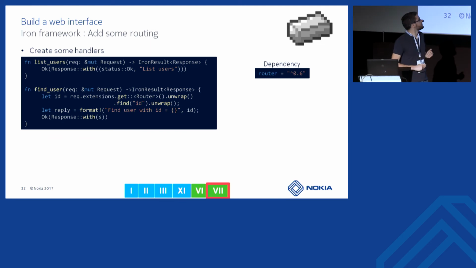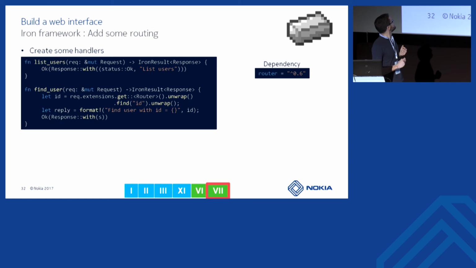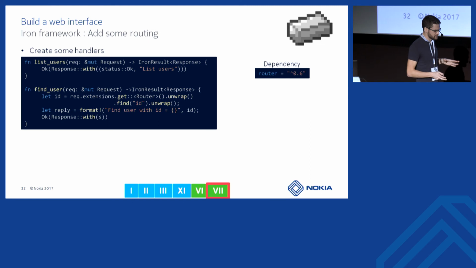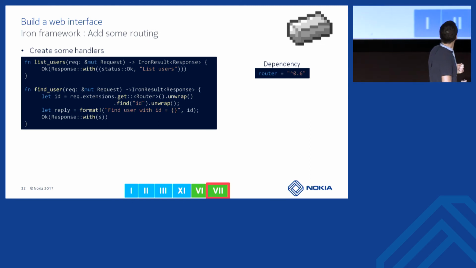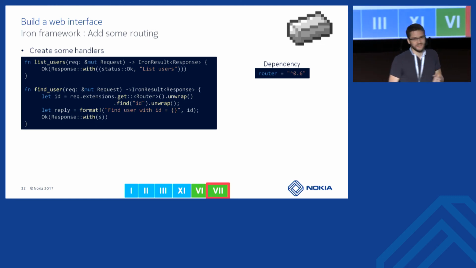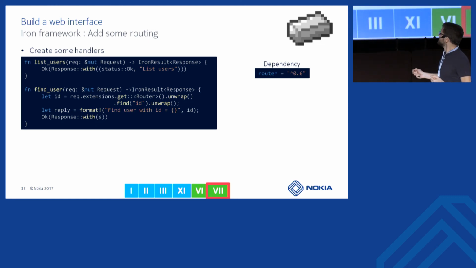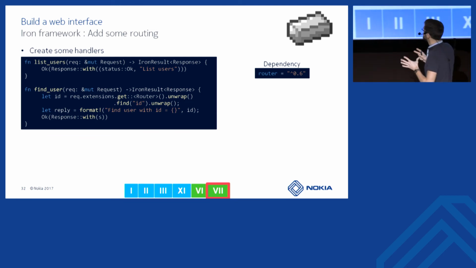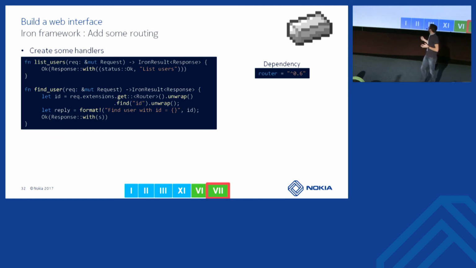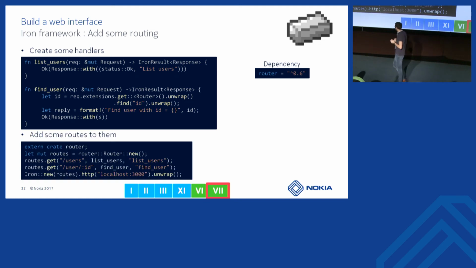The first one is not doing much more than previously, and this one will be used just to list the users. So return a JSON list with all the users in it. The second one will be used to query one single user, and we will use its ID to locate it in the database. This ID will be passed in the HTTP path, and we can fetch it from the request here. So how does it work? We create a new router.